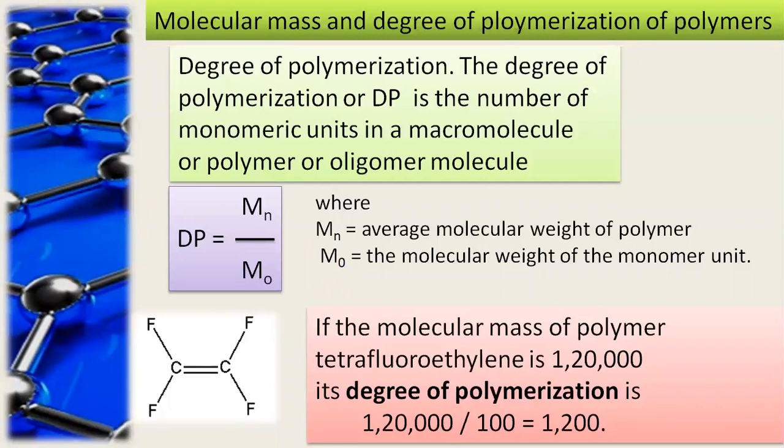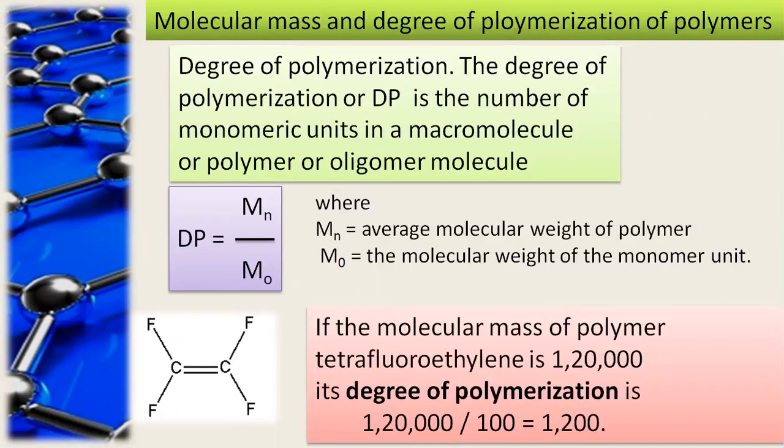Now if you see the example of the polymer tetrafluoroethylene, to calculate its degree of polymerization, first we see the molecular mass of that polymer, which means the total mass of the carbon and fluorine present in that polymer.